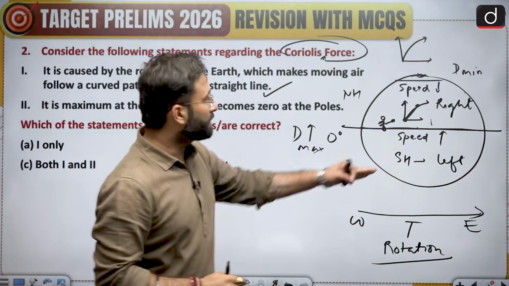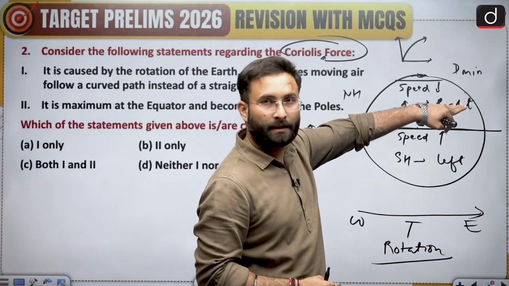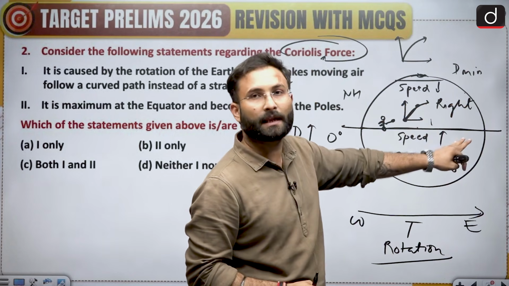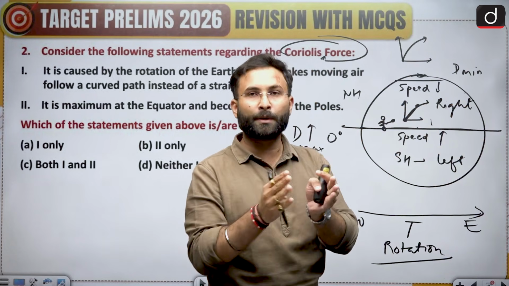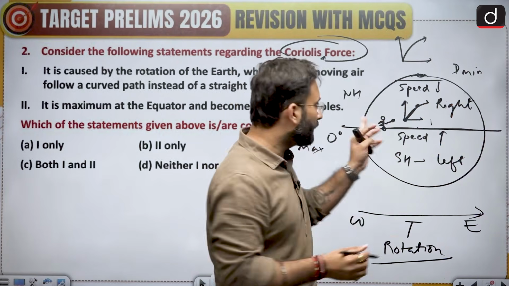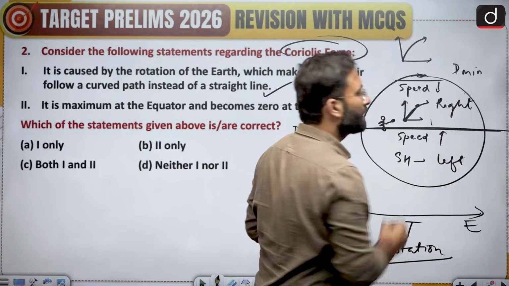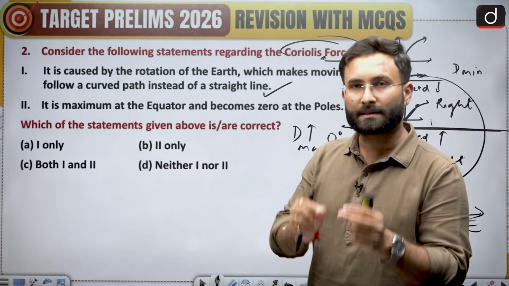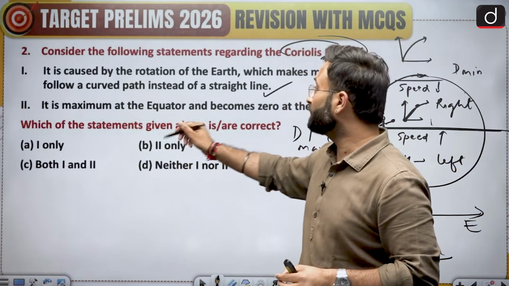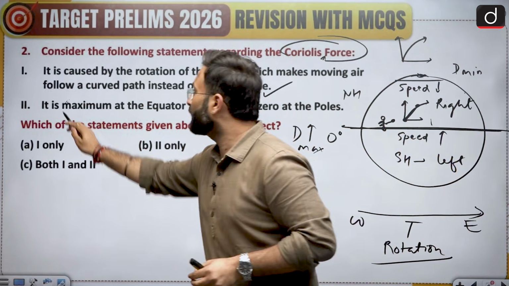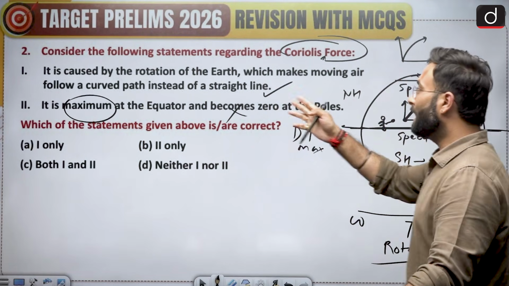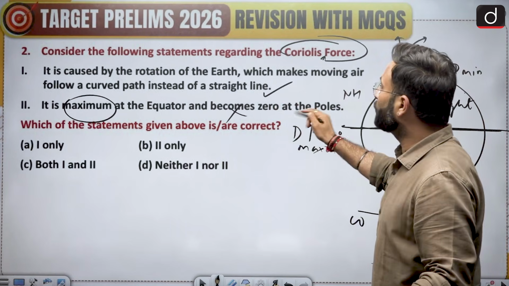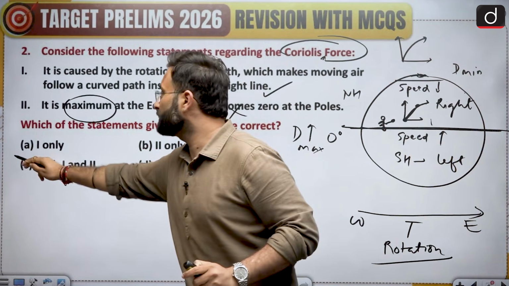Now see, here deflection is in the right direction. Here the deflection direction is changing. So somewhere there will be a point where the deflection will be 0. Now that point is basically your equator. At the equator, the deflection is 0, that is minimum. So that is why statement 2 becomes wrong, because it is not maximum, it is minimum at the equator and maximum at the pole. So statement 2 is wrong. Option A would be the right answer, that is 1 only.